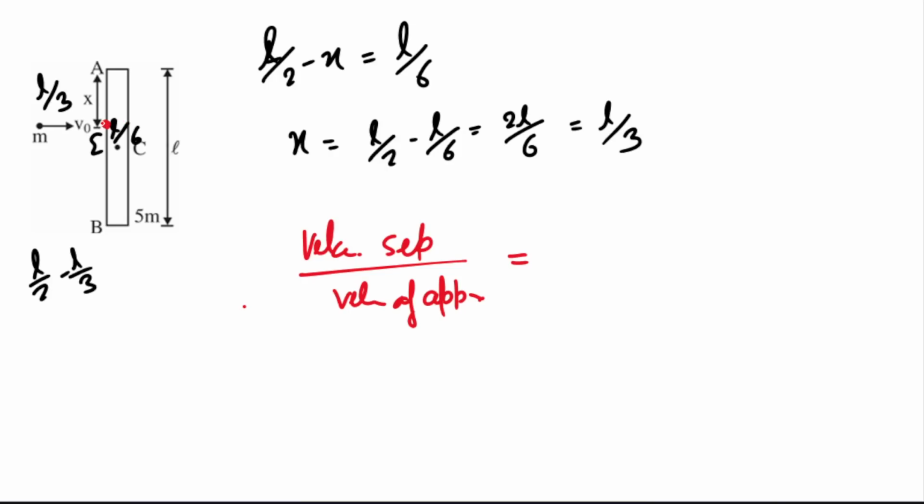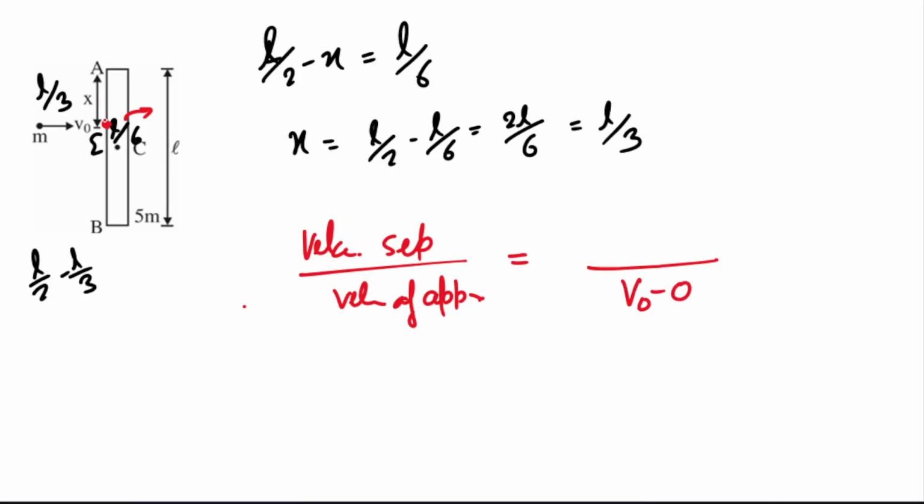And if you see the velocity of approach towards the impact point, this impact point is itself not moving. This rod is at rest. Done? So what velocity of approach do you see? V naught minus 0. What will be the velocity of separation?